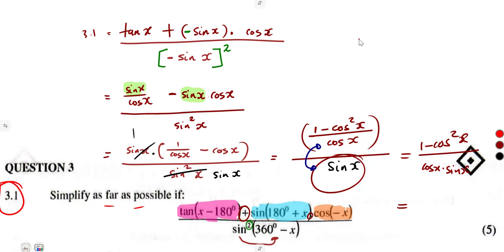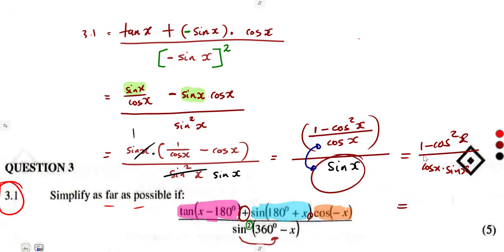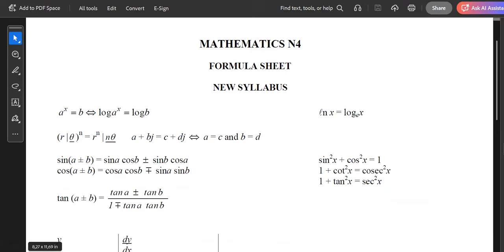That is it. 1 minus cos squared has got something in common with our Pythagorean identities. Do we have that in our formula sheet? Yes, sine squared plus cos squared. But in our case, it is 1 minus cos squared. To obtain 1 minus cos squared, we took the cos squared to the other side, so we remained with sine squared of x.